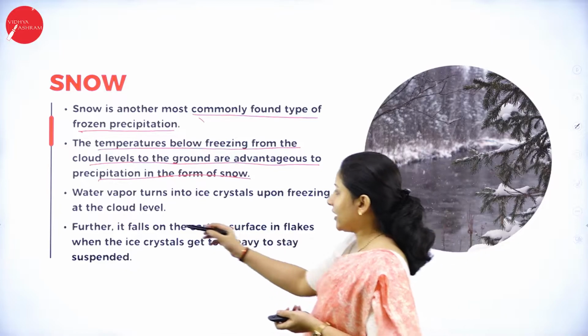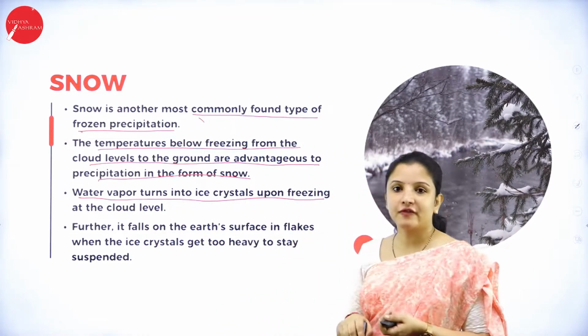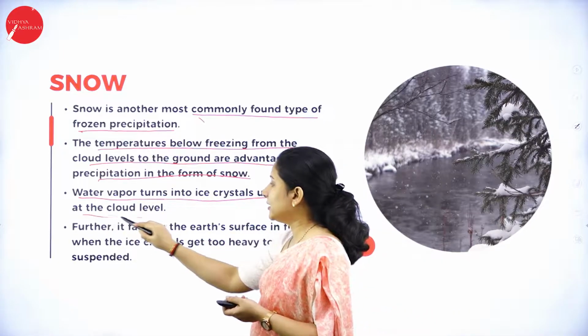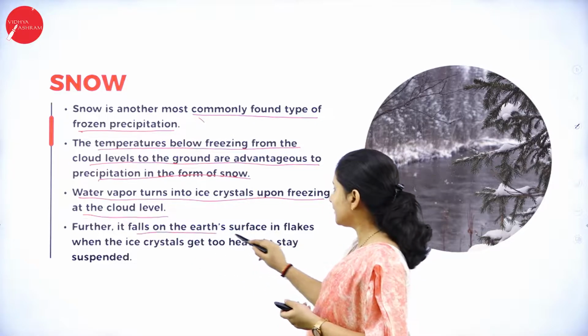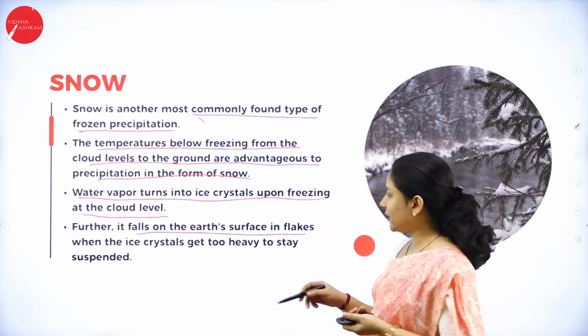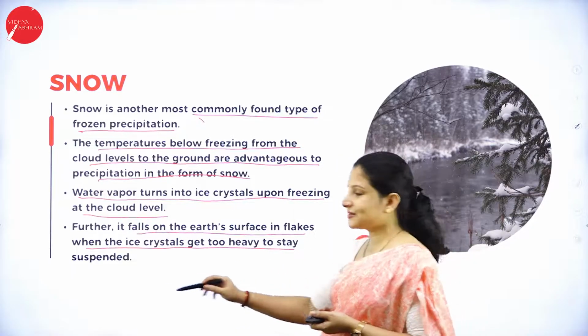The water vapor will turn into ice crystals upon freezing at the cloud level, and later it falls on the earth's surface in the form of snowflakes, wherein the ice crystals get too heavy to stay suspended.